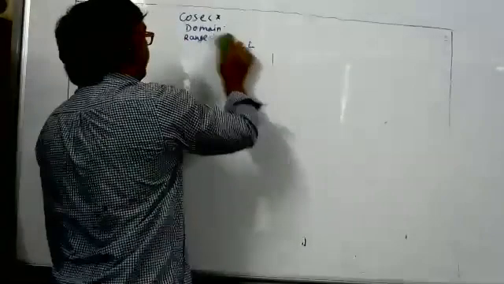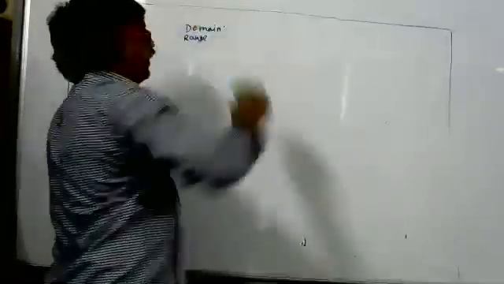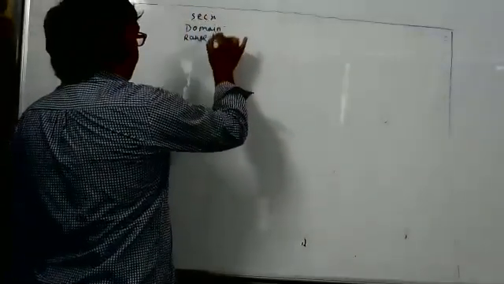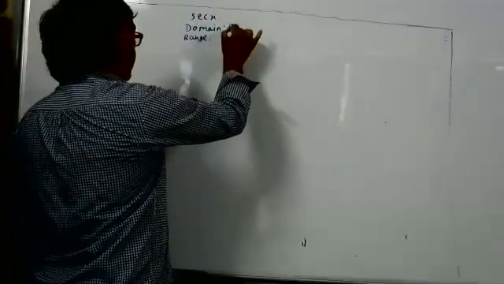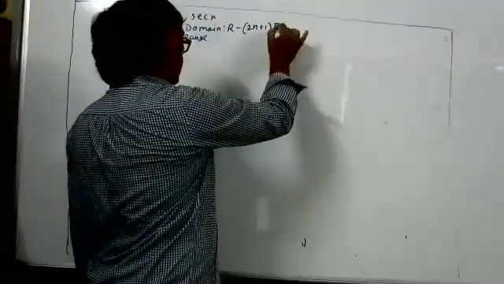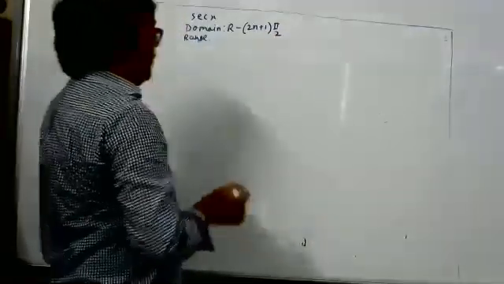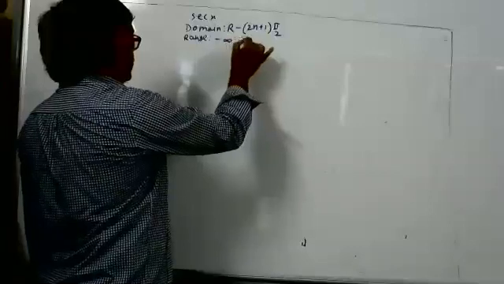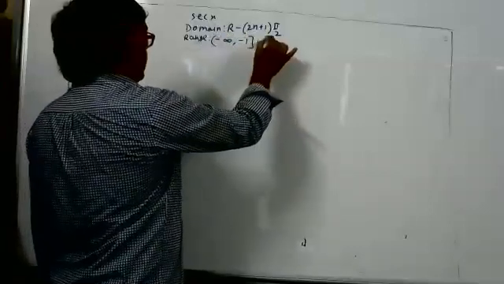Same way, the graph of secant x. The secant x graph is almost similar to cosecant x. Secant x domain: secant x is defined for all real numbers, except those for which secant x becomes infinity or minus infinity, that is, odd multiples of pi by 2. Range is again minus infinity to minus 1 union 1 to infinity.